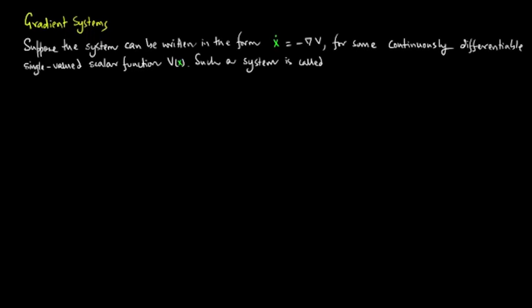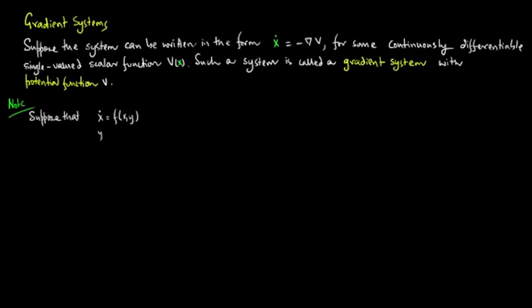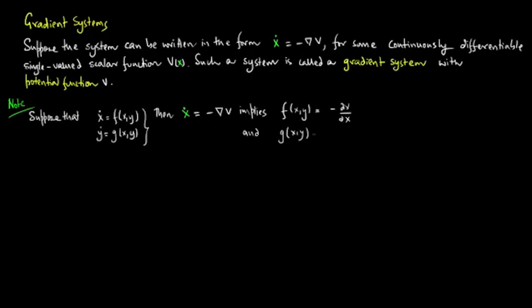Such a system is called a gradient system with potential function V. Note, suppose that x dot is equal to f of x, y and y dot is equal to g of x, y, then x dot is equal to minus del V implies f of x, y is equal to minus dV/dx and g of x, y is minus dV/dy. There is a theorem which states that closed orbits are impossible in gradient systems.